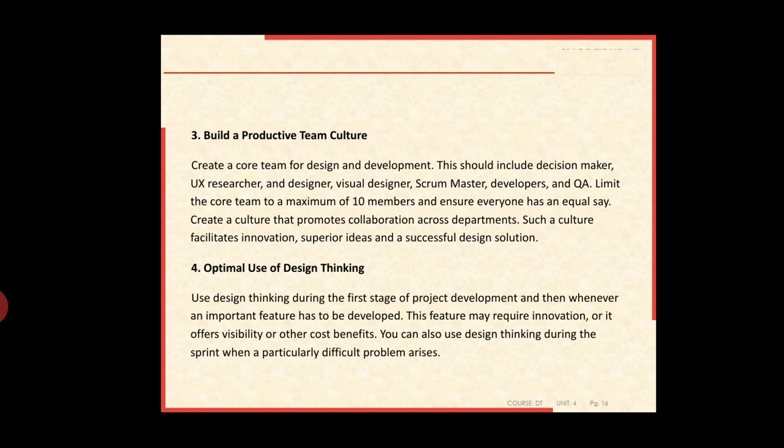What I mean exactly is, there are 6 ways to build a great team culture. First of all, build a strong team that is focused on collaboration. It is a key element for success.